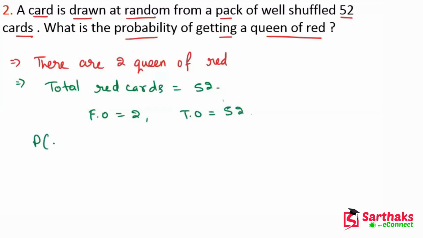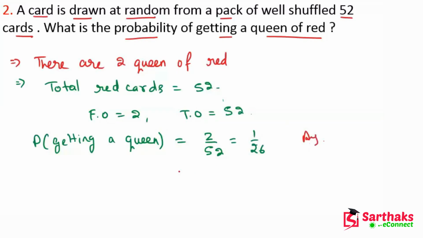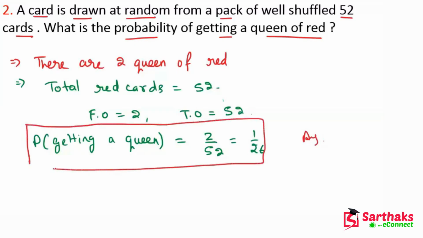Okay, so we can find the probability of getting a red queen. This is equal to 2 upon 52. And if we solve this, we get 1 upon 26. So this is our required answer. I hope you understand these things, my dear friends. So now let's move on.